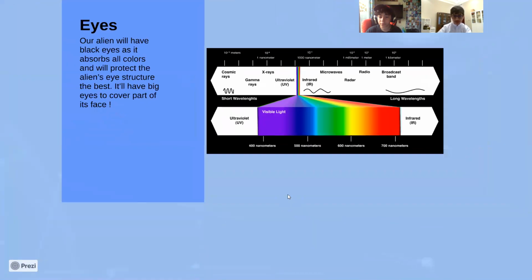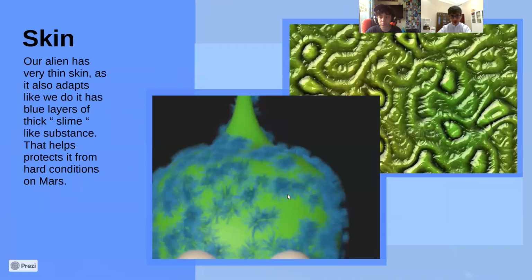And then next we had our skin. We had our alien skin green, covered by a slime-like substance. This substance helps protect it from harsh conditions, since on Mars you can have sandstorms and other harsh conditions at any time, including high temperatures and low temperatures at night.